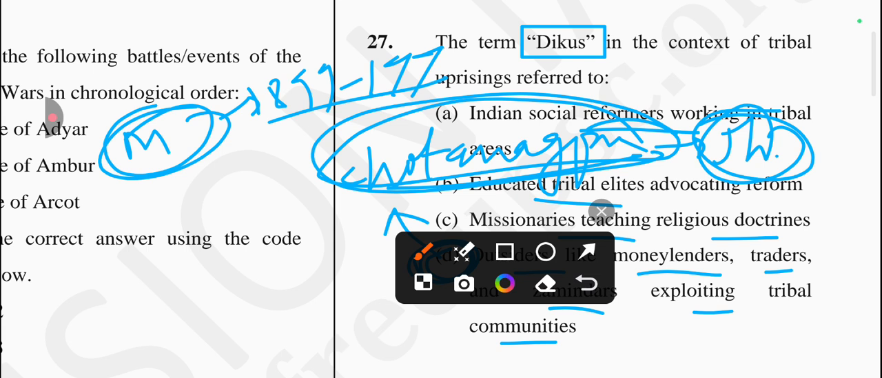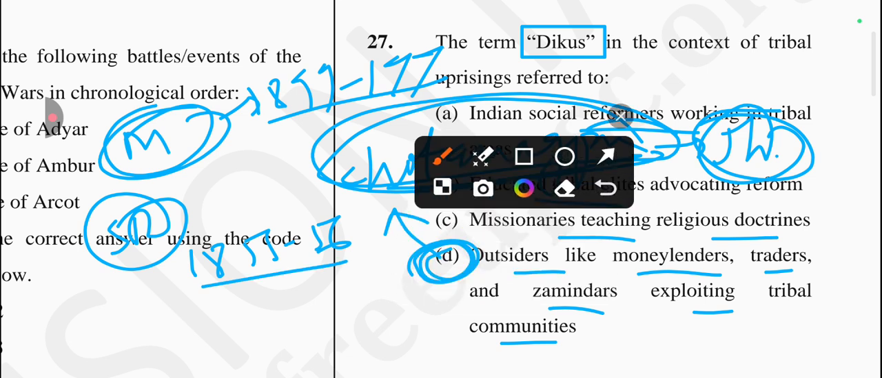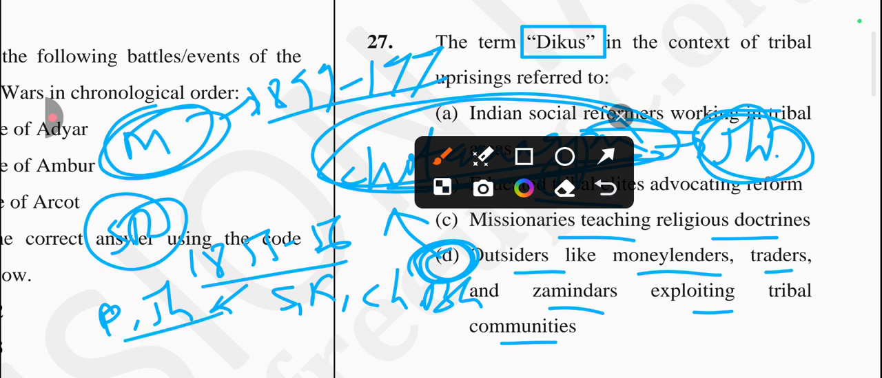And another revolt is the Santhal revolt, okay. The Santhal rebellion was done in 1855 to 56 by Sidhu, Kanu, and चांद भैरव, और इनके 2 सिस्टर्स भी थी, वो हैं फूलो और झानो, okay. So these are all important things you have to remember, okay.